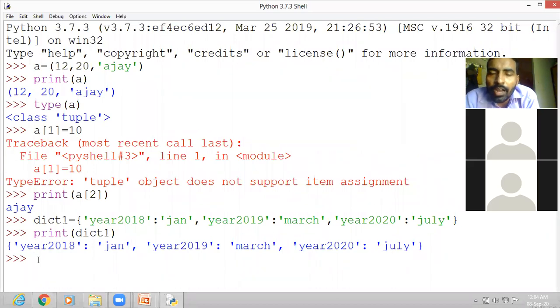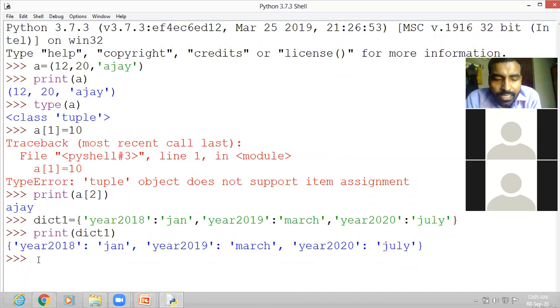Now if you want to access a single value, if you want to print a single key value of the dictionary, then what can we do? We can write the dictionary name with the key, and it will print the value of that key.